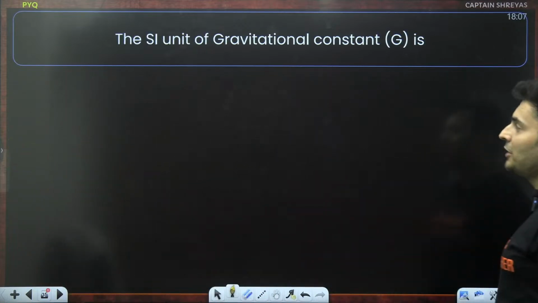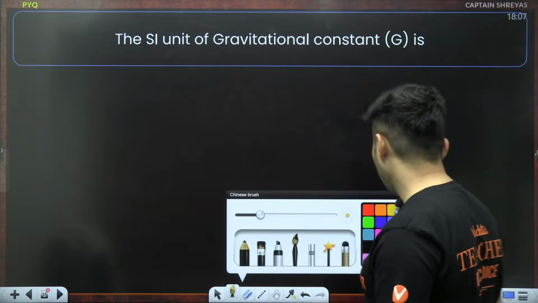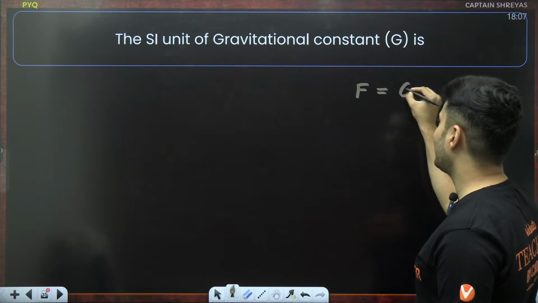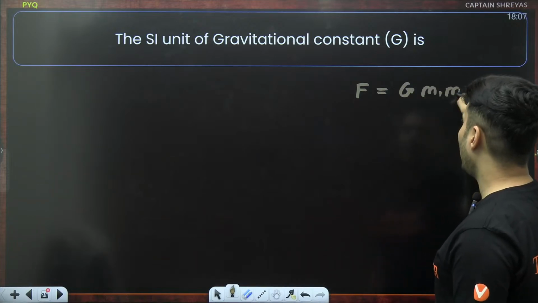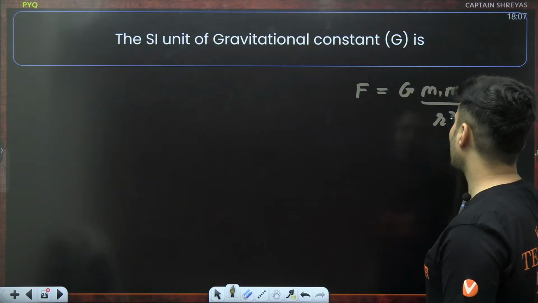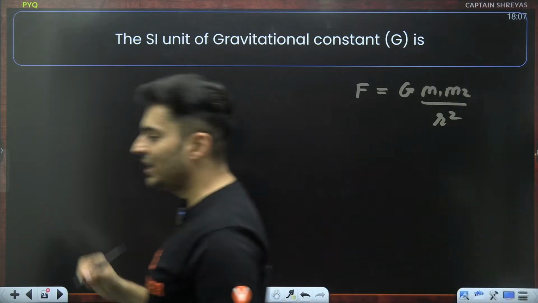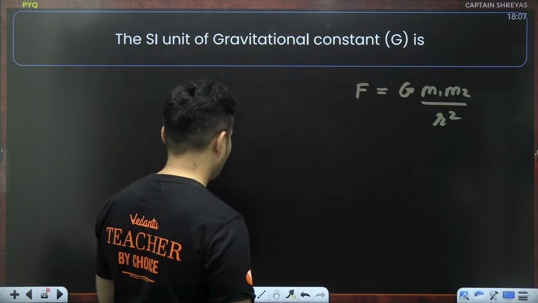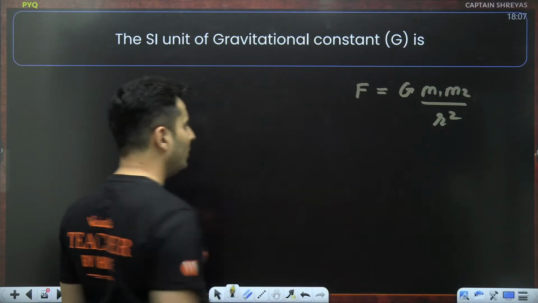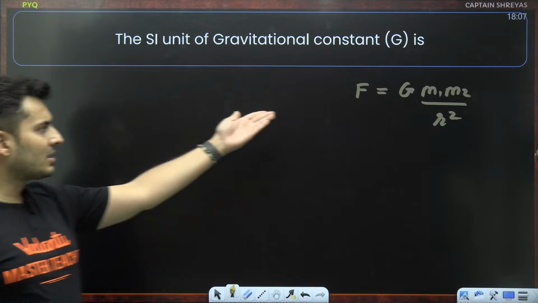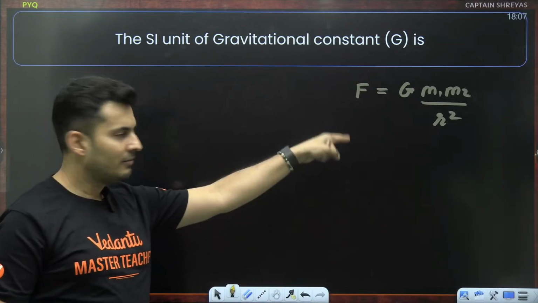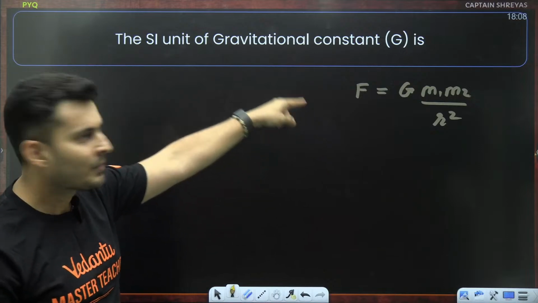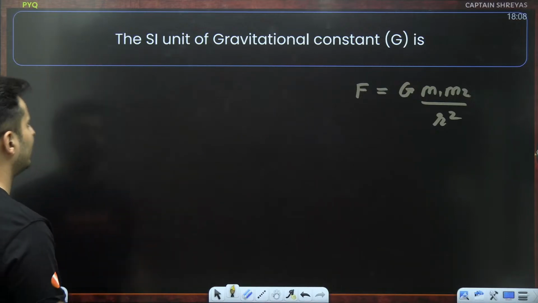What is the SI unit of gravitational constant? Given the formula for gravitational force between two masses is G m1 m2 divided by r square, you have to find the SI unit. This was also asked as a PYQ, guys. If you don't know the formula, don't worry, I've given it to you. Just rearrange the terms and you will get it.